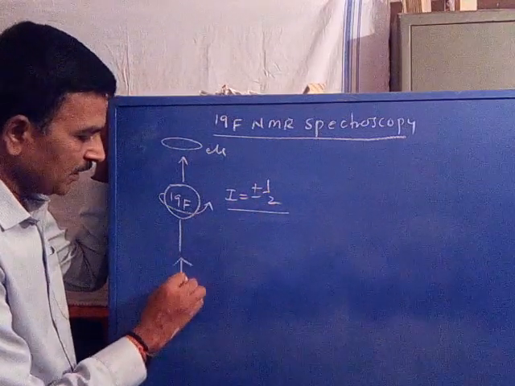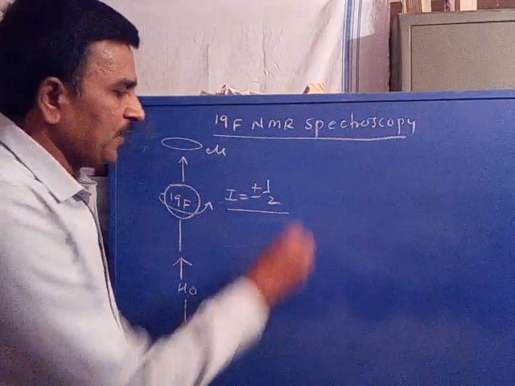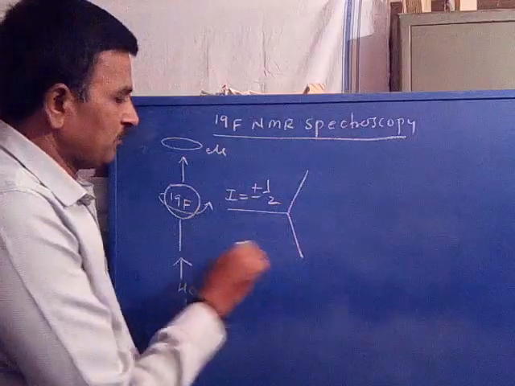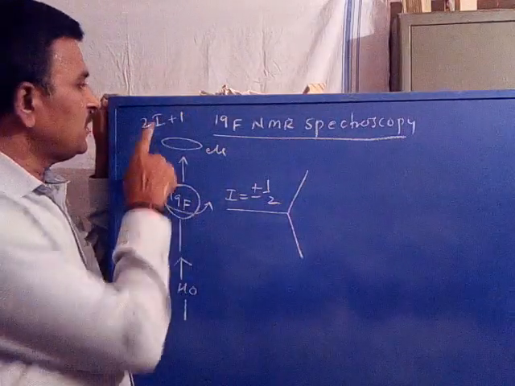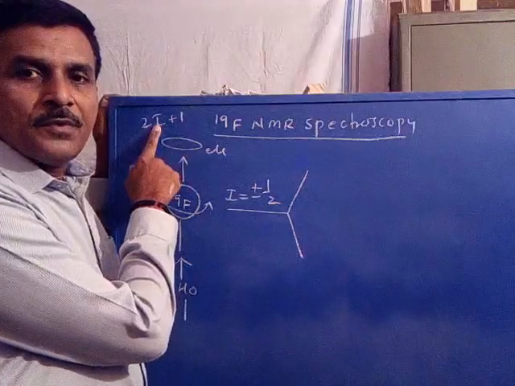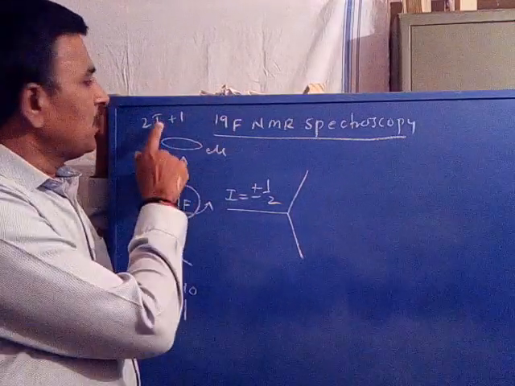When we apply a certain amount of external magnetic field to this, what happens? According to the 2I plus 1 rule, where I is equal to the spin quantum number of the nucleus under study, similar to proton, the fluorine I value is also 1 by 2.